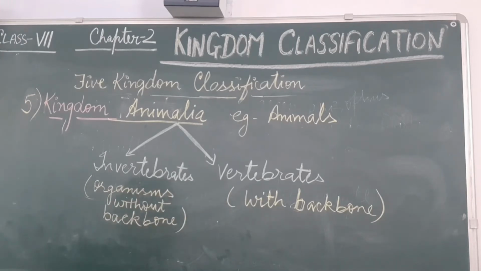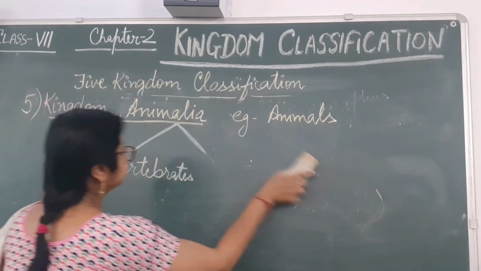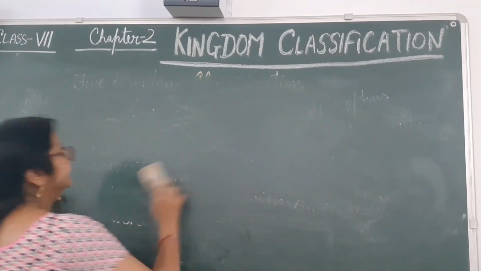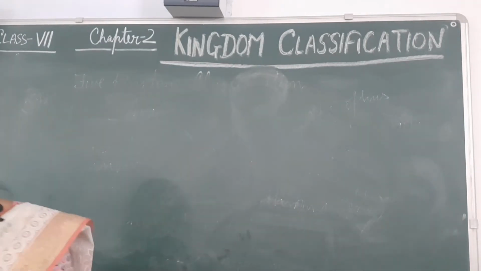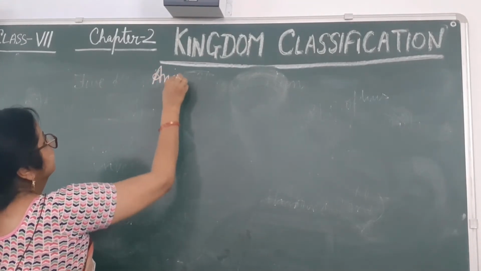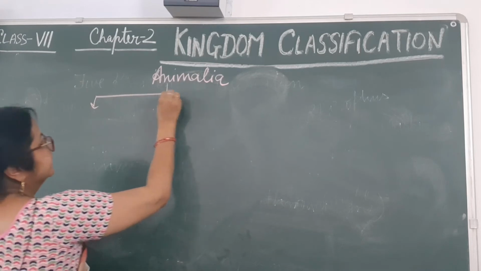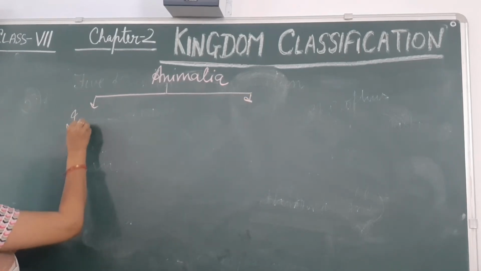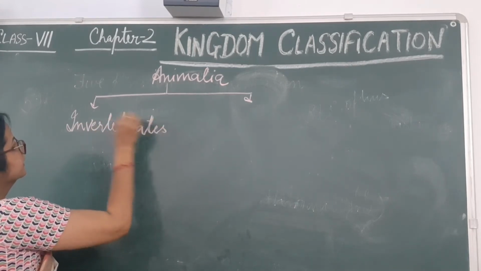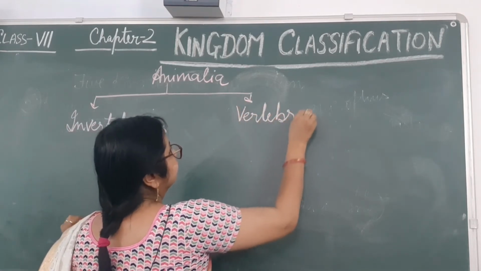In kingdom Animalia, the first category, the lower category, is the invertebrates, and another category is vertebrates.